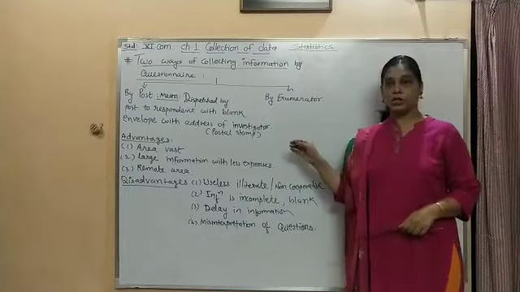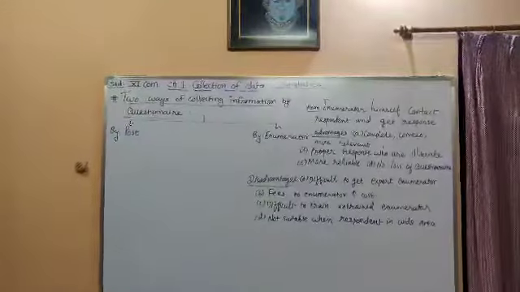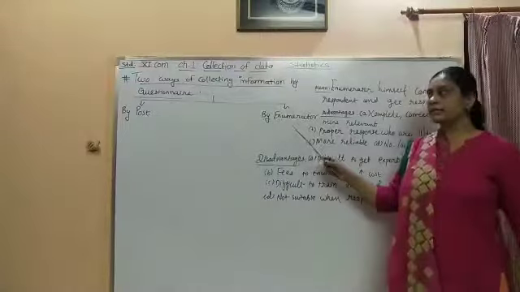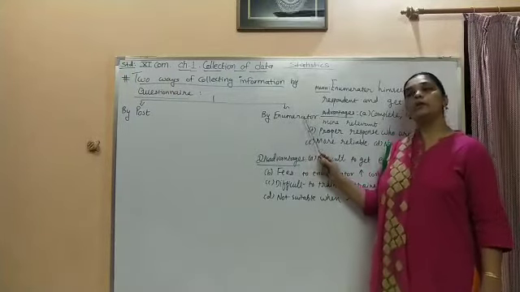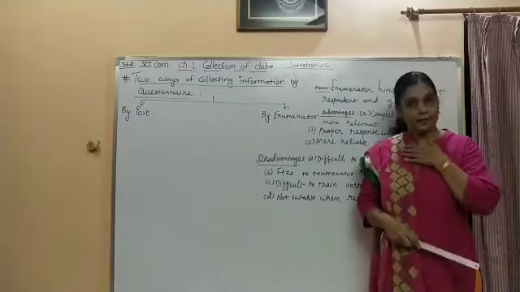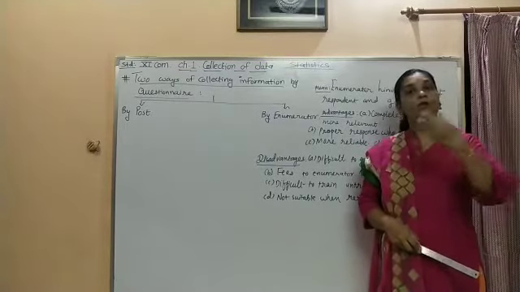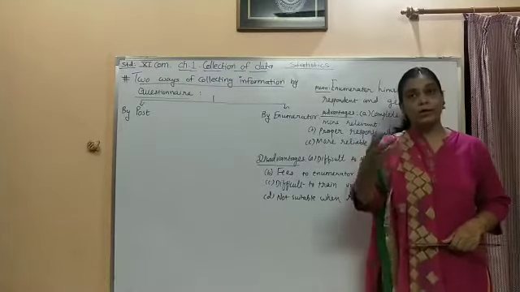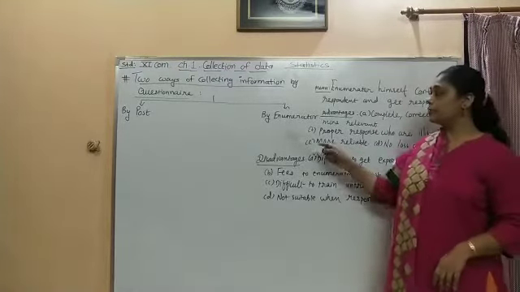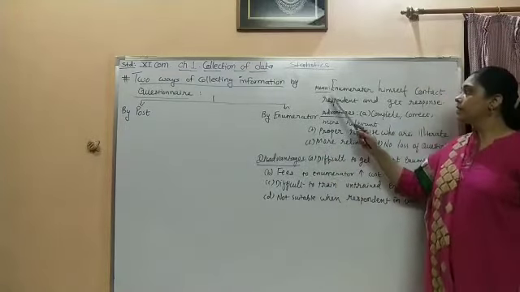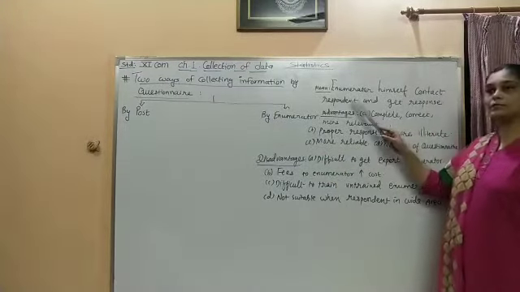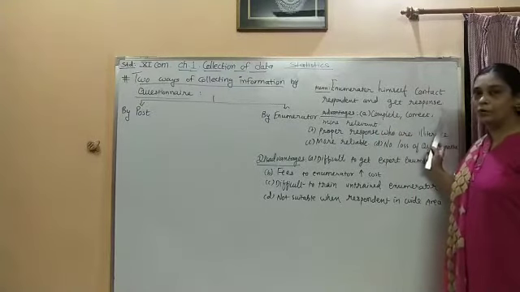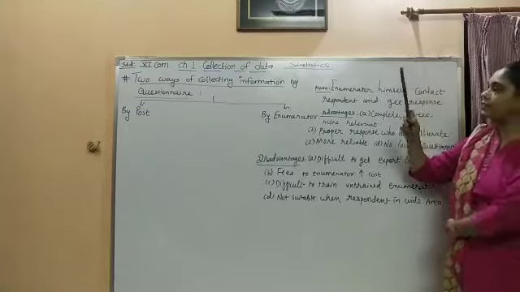Now we shall see the questionnaire by enumerator method. It means that myself, I made the questionnaire for you students. You are sitting in front of me and I am collecting the information from you. That method is called the questionnaire by enumerator method. Meaning, when the enumerator himself contacts the respondent, that is you students, and I get the information or the response from you, it is called the questionnaire by enumerator method.